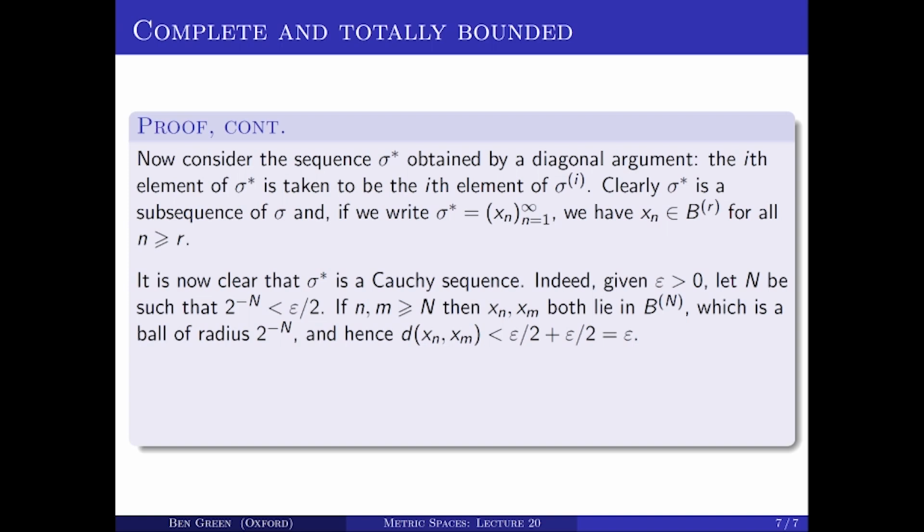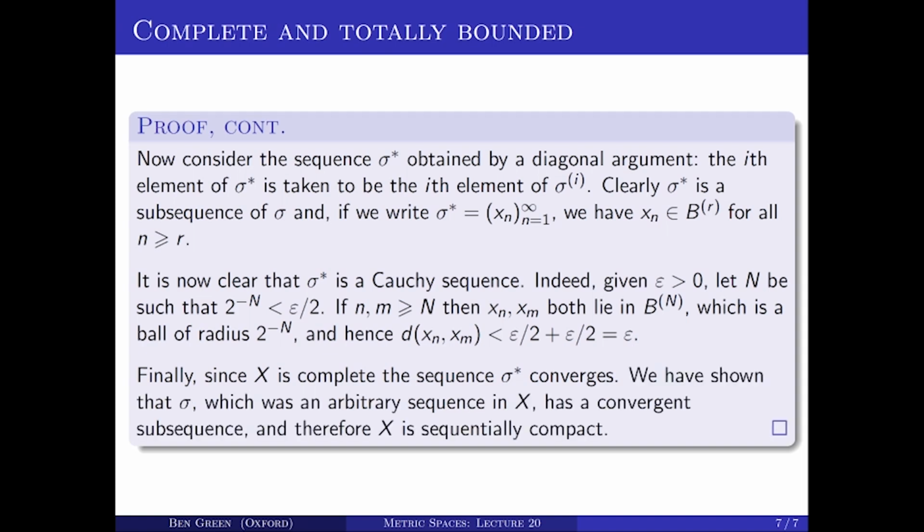But of course, now I've got a Cauchy sequence. Now is when I'm going to use the fact that X is complete, because a Cauchy sequence in a complete metric space, of course, converges. And so this subsequence converges. Now from my arbitrary original sequence sigma, I've extracted a convergent subsequence. And that's, of course, exactly what it means for X to be sequentially compact.